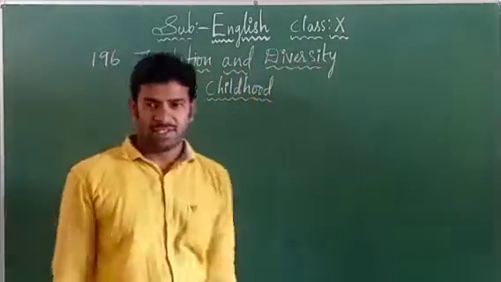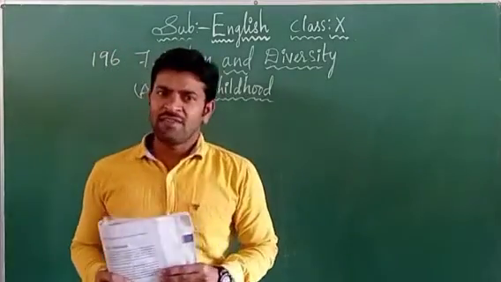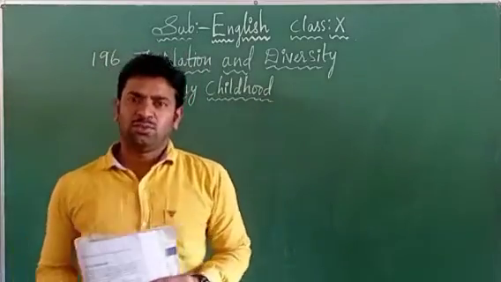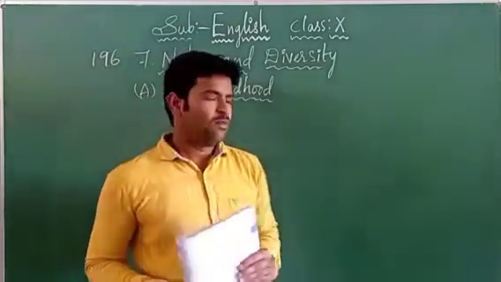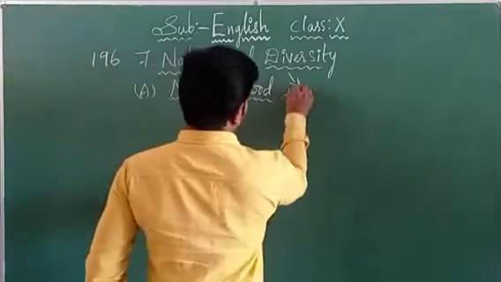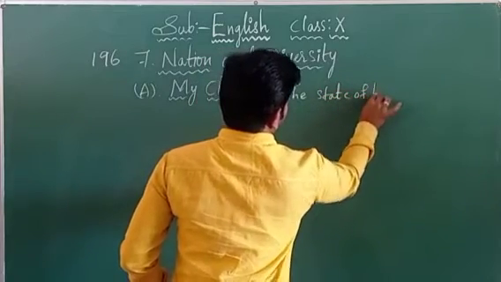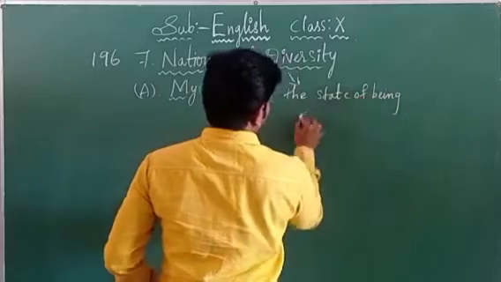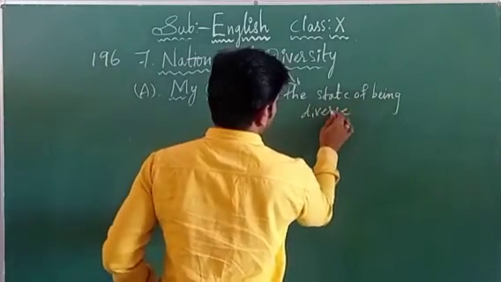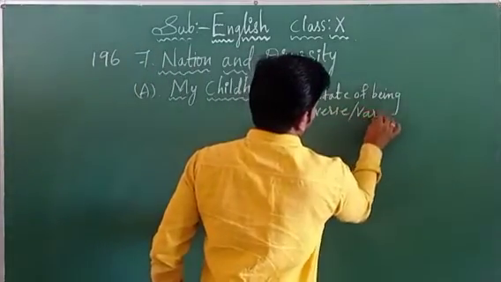Next, diversity. What is the meaning of diversity? Can anyone give me the answer? Yes, one or two students are raising their hands. Very good. The meaning of diversity is the state of being diverse, or variety, V-A-R-I-E-T-Y.